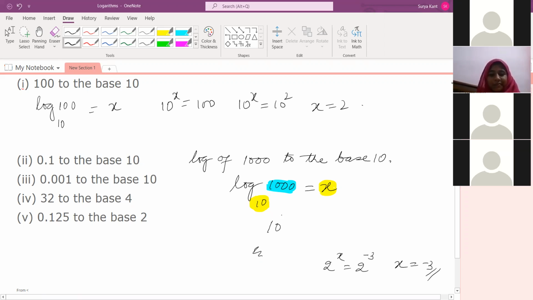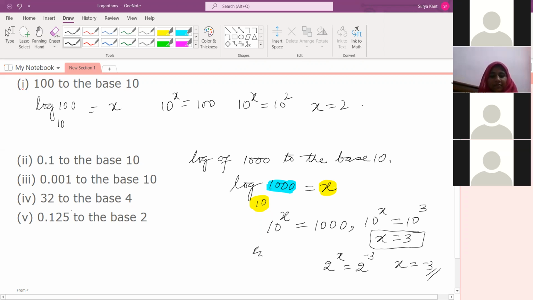See here, 10 to the power x is equal to 1000. Understood what I wrote this much? Yes, sir. So 10 to the power x is equal to 10 to the power 3. So x is equal to what you're getting? 3 over here. Understood now? Yes, sir. Similarly, we are doing for 0.125 also here.